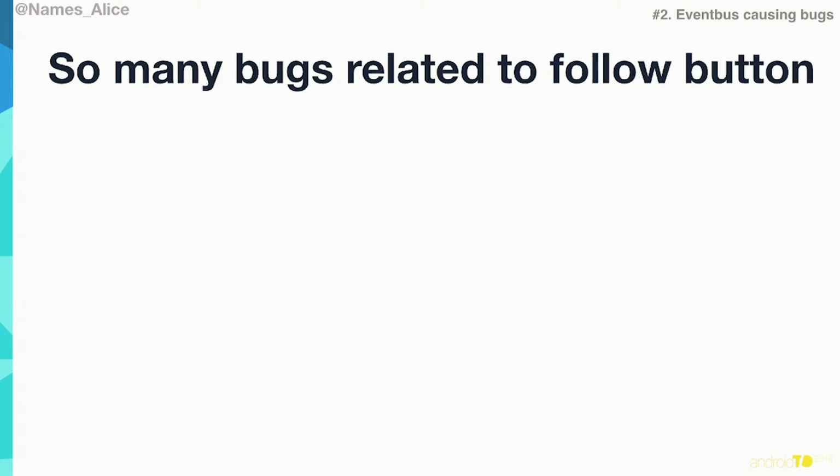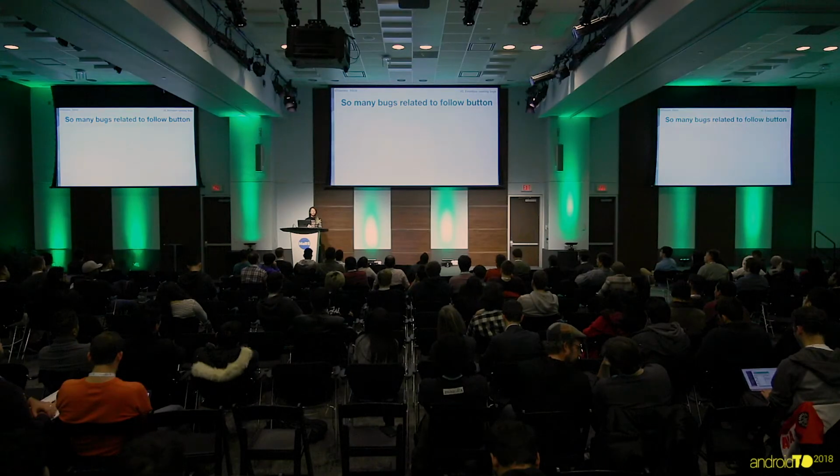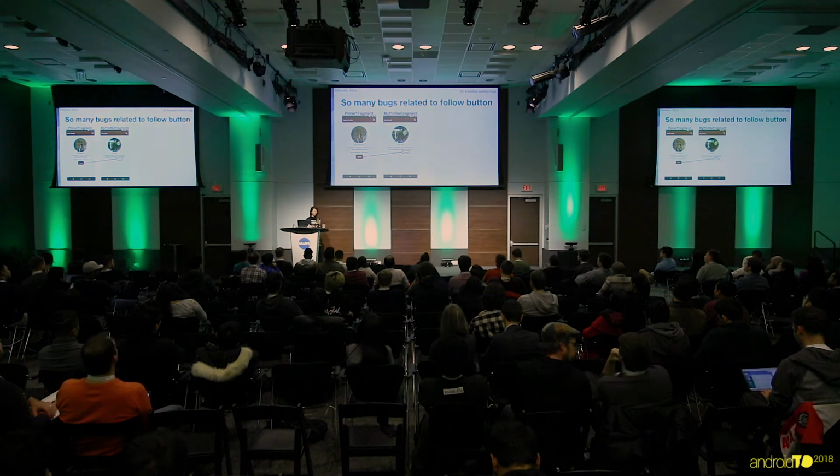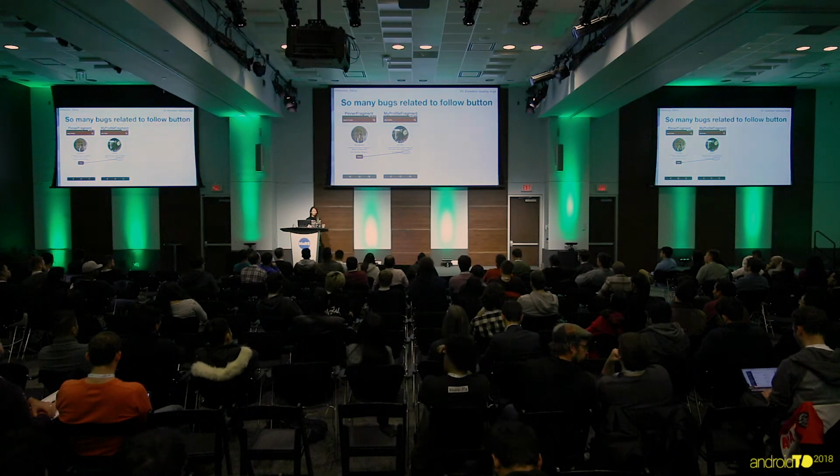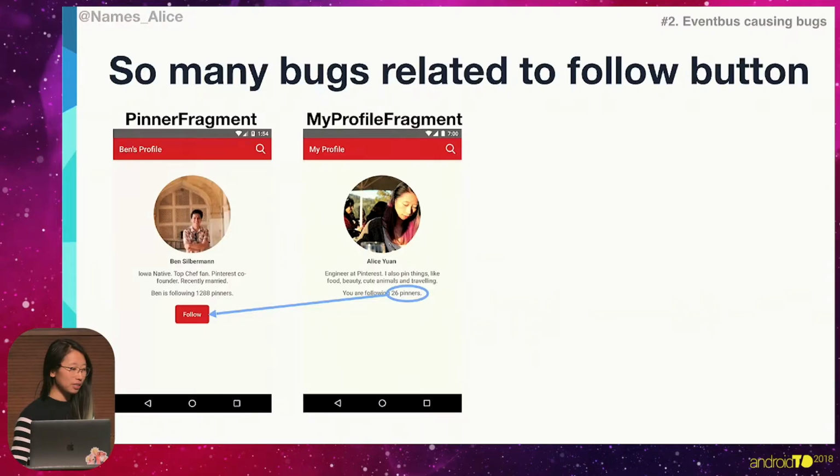So our second problem is a little bit different from the UI problem I just presented. We have a lot of bugs related with that follow button that we saw. So let me explain. We can see that on the pinner profile, we have this follow button. And basically, what I want to do is when I click on that follow button, I update the number of pinners that I'm following on my profile.